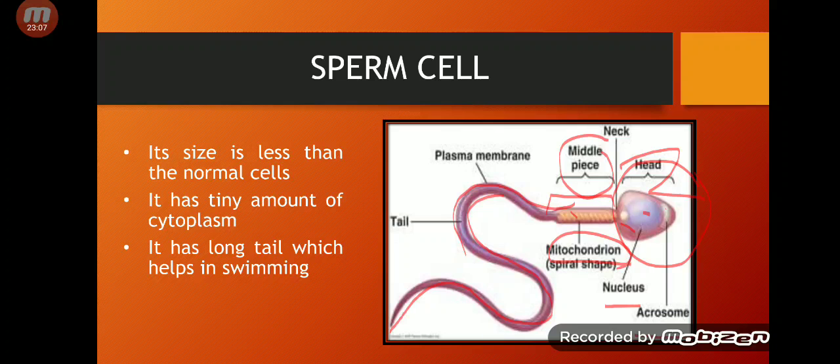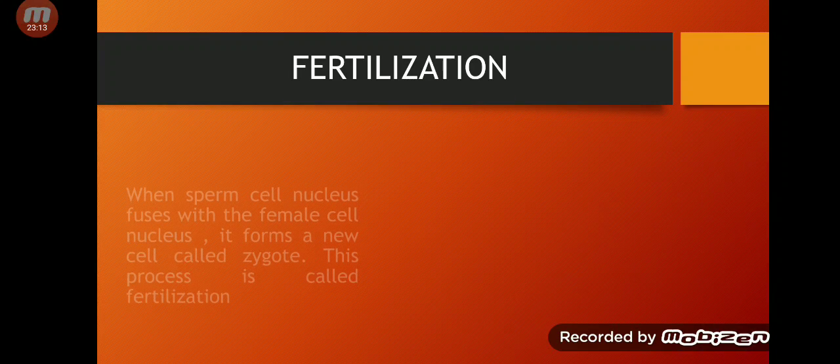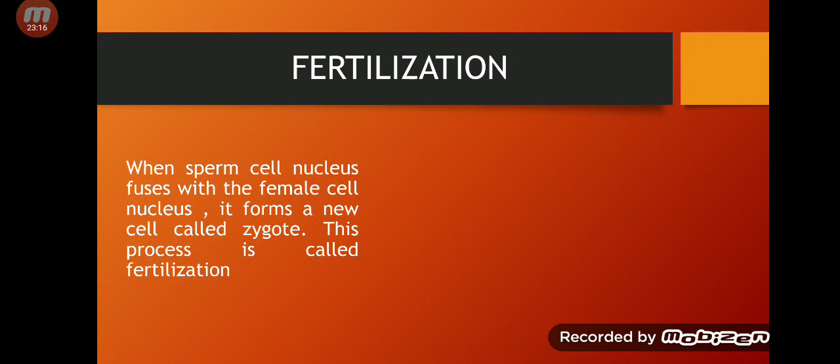Both have a nucleus which has n chromosomes, which is 23. So when the nucleus of the sperm cell and the nucleus of the egg cell combine, or fuse together, it forms a new cell, which is called a zygote, and this process is called fertilization.